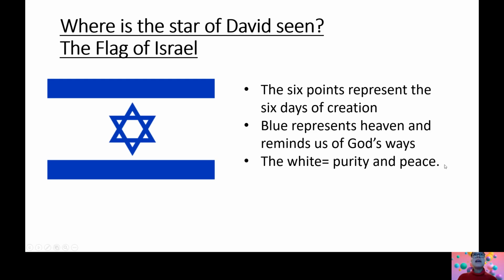Okay, welcome back. Let's learn a bit more about where we can find the Star of David. Where is the Star of David seen? Well, one place is the flag of Israel, the country of Israel. The six points represent the six days of creation, and the blue represents heaven and reminds us of God's ways, and the white represents purity and peace.